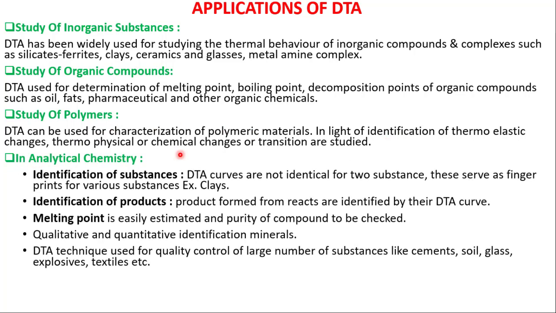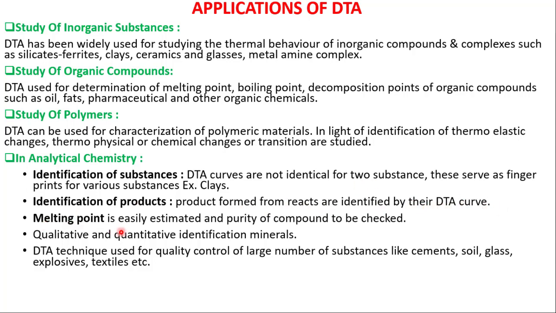In analytical chemistry, identification of substances. DTA curves are not identical for two substances. These serve as a fingerprint for various substances, for example, clays. Identification of products. Products formed from reactants are identified by their DTA curve.